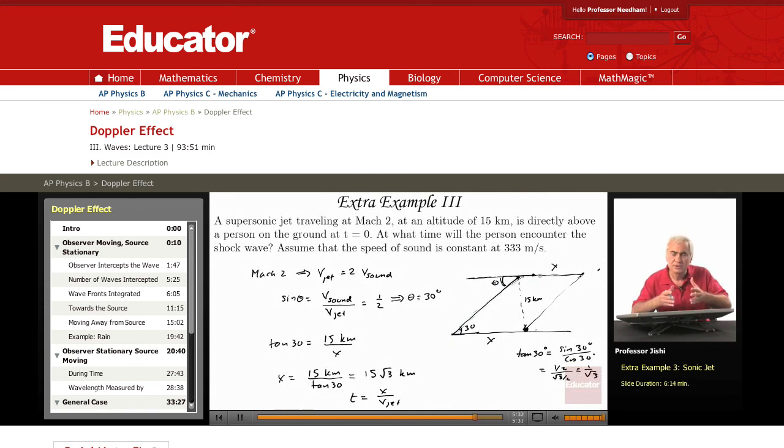So it moves with the speed of the jet. So this is 15,000 meters times root 3 divided by speed of the jet, which is twice the speed of sound. The speed of sound now, you're told to take it as 333, so this is 666. And that gives us the time in seconds.